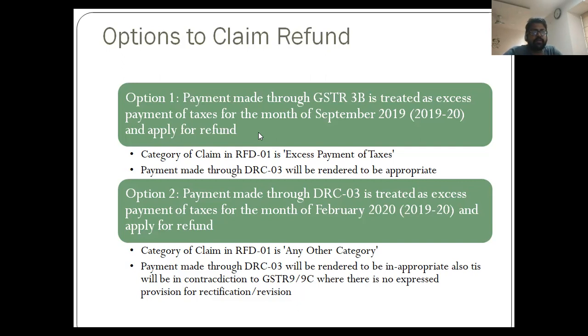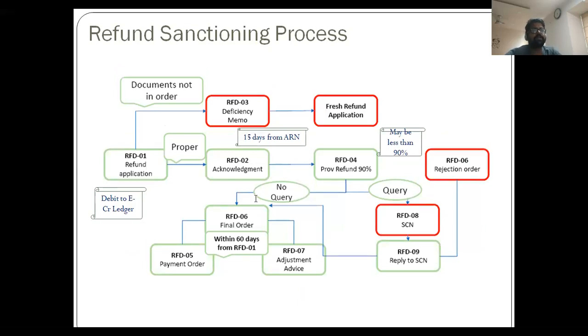So the procedure now, as it has been mentioned, is that the officer has issued RFD 03. I just want to touch base on the entire process of refund sanctioning, wherein an online application is initiated and filed on the GST network, where immediately an ARN, application reference number, is generated on the submission of the application, and immediately, based on the type or category of the refund, the respective amount is debited in the electronic credit ledger.